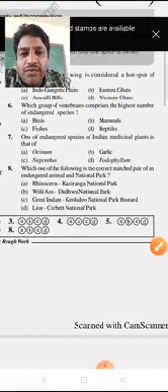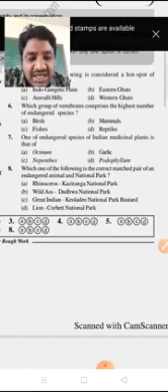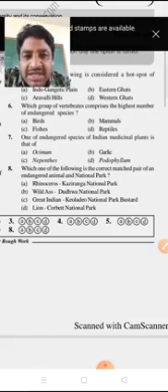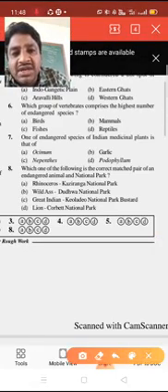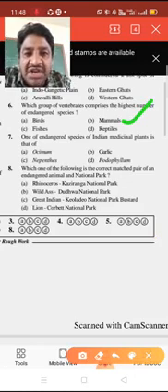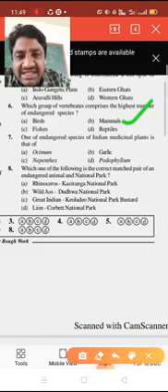Next, which group of vertebrates comprises the highest number of endangered species? Here the options are birds, mammals, fishes and reptiles. The highest number of endangered vertebrate species worldwide is among mammals. So that's why option B is the right answer.